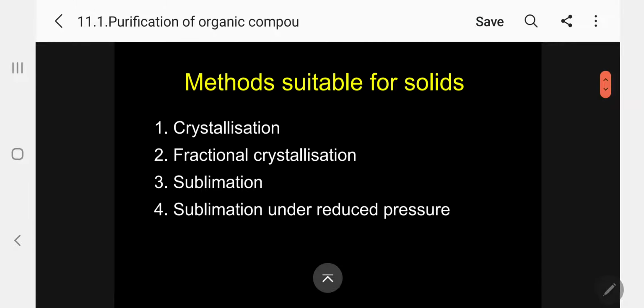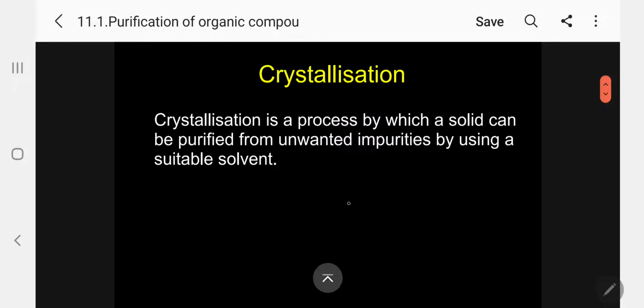First, methods suitable for solid organic compounds. What are the methods? One, crystallization is a method suitable for solids. Fractional crystallization, sublimation, and distillation under reduced pressure are the most important methods applicable for solid organic compounds. Let me give detailed information regarding crystallization, then I will go further.